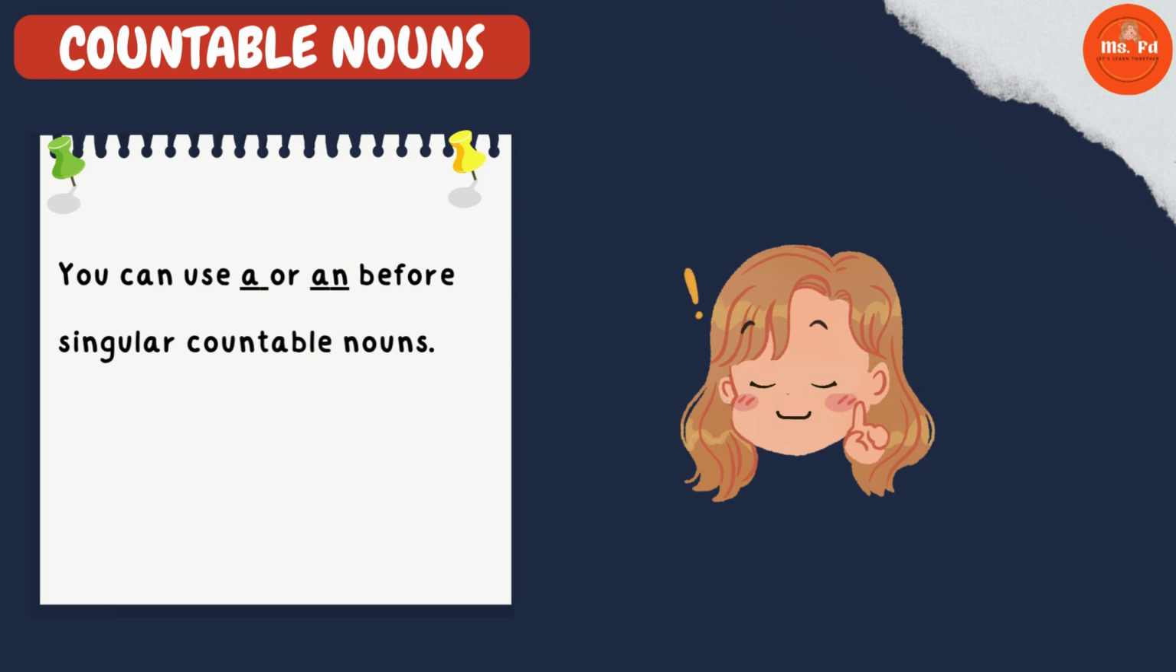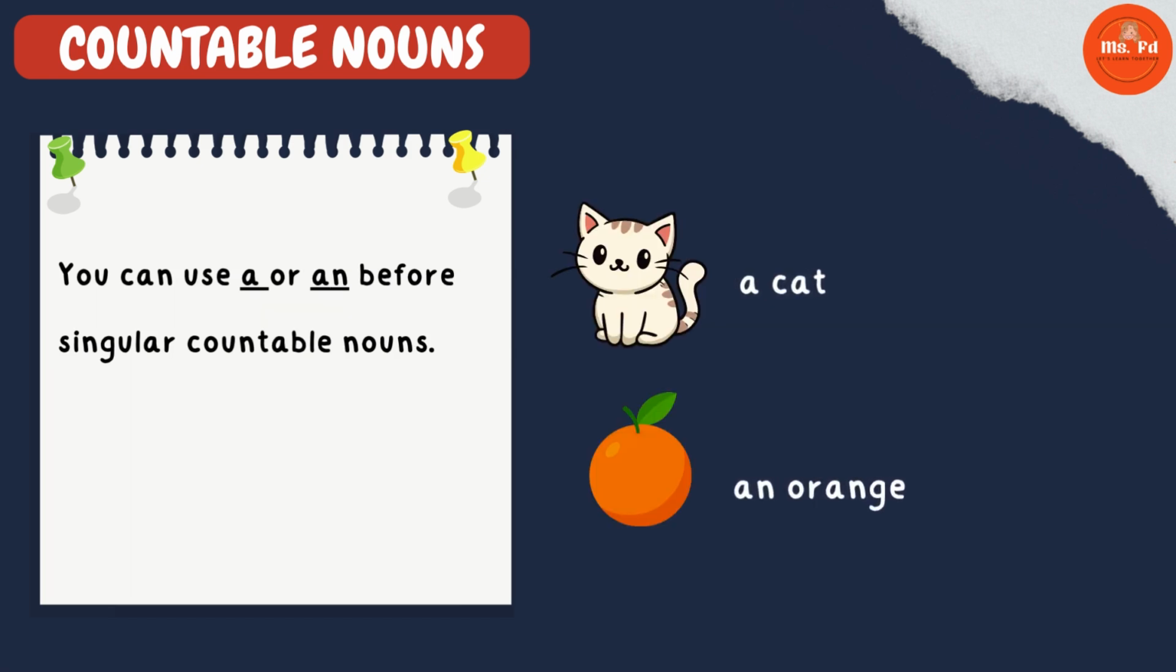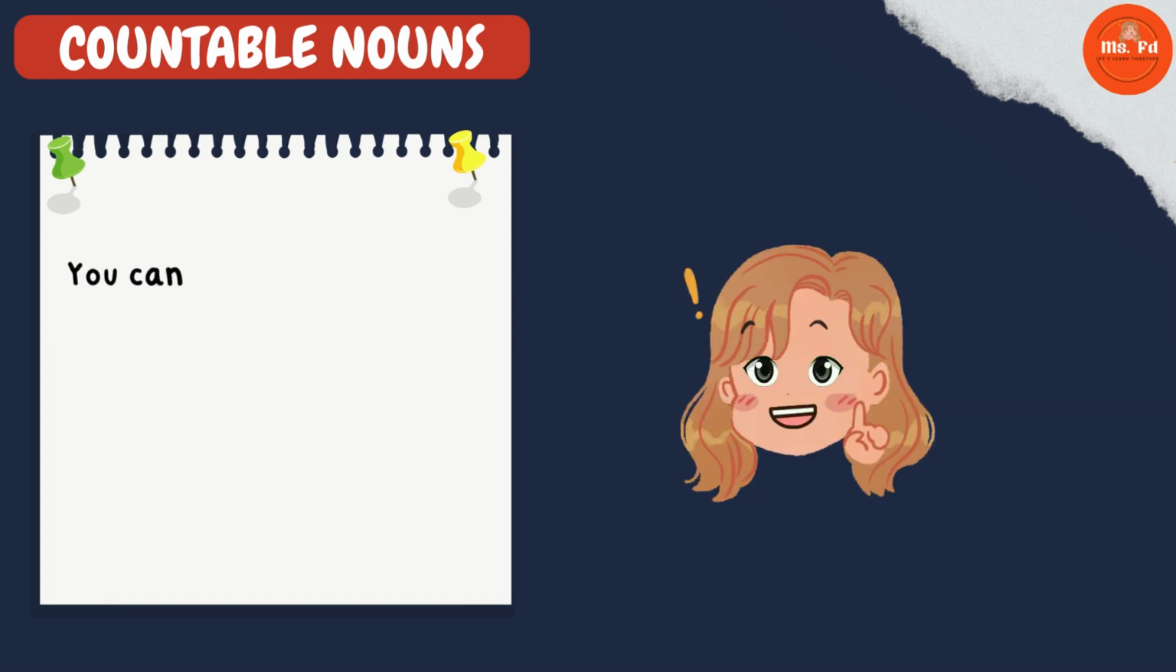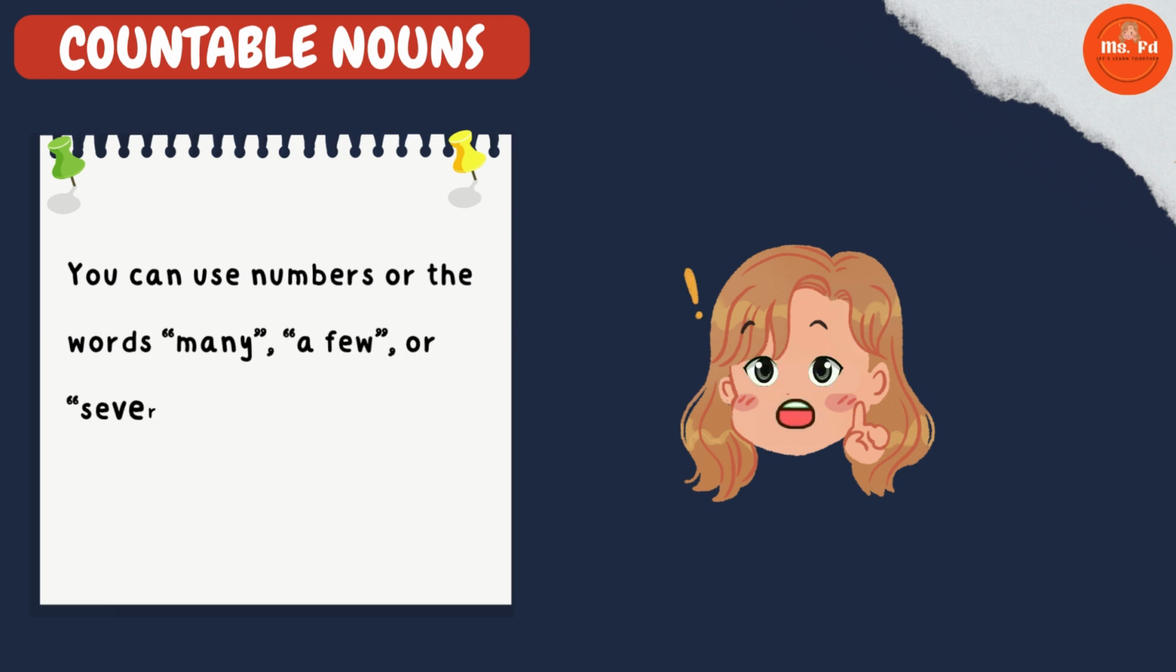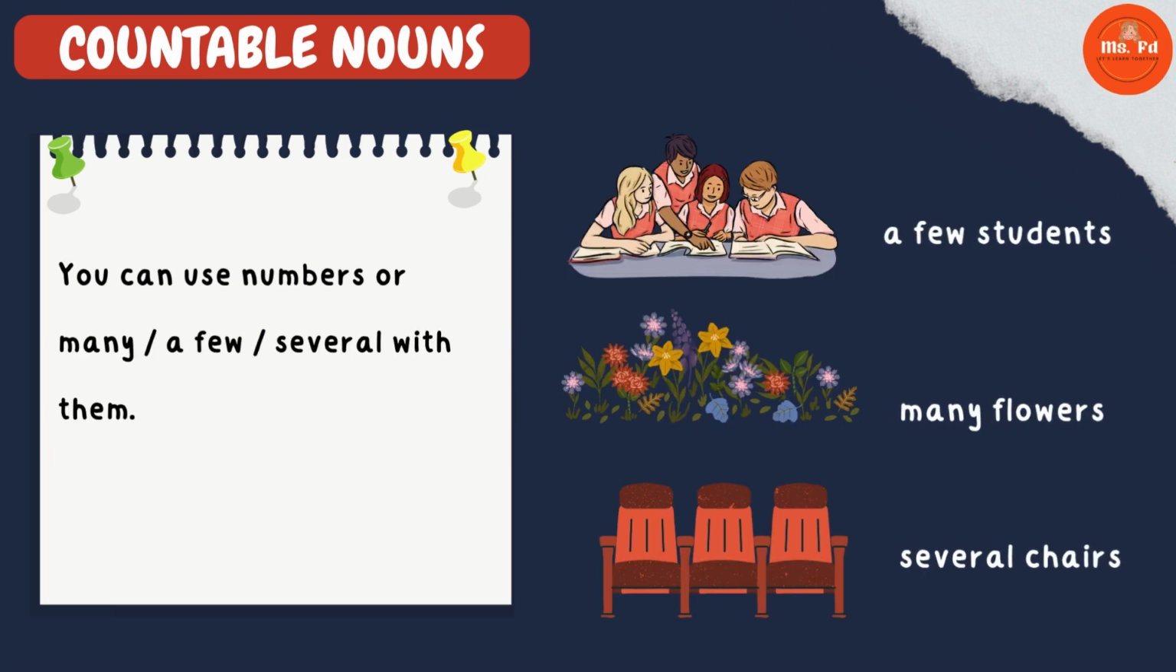You can use a or an before singular countable nouns. A cat, an orange. You can use numbers or the words many, a few, or several with them. A few students, many flowers, several chairs.